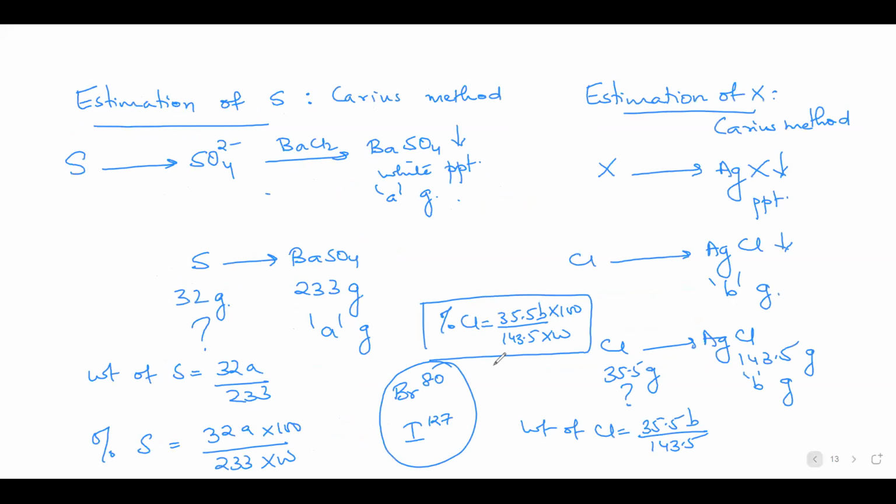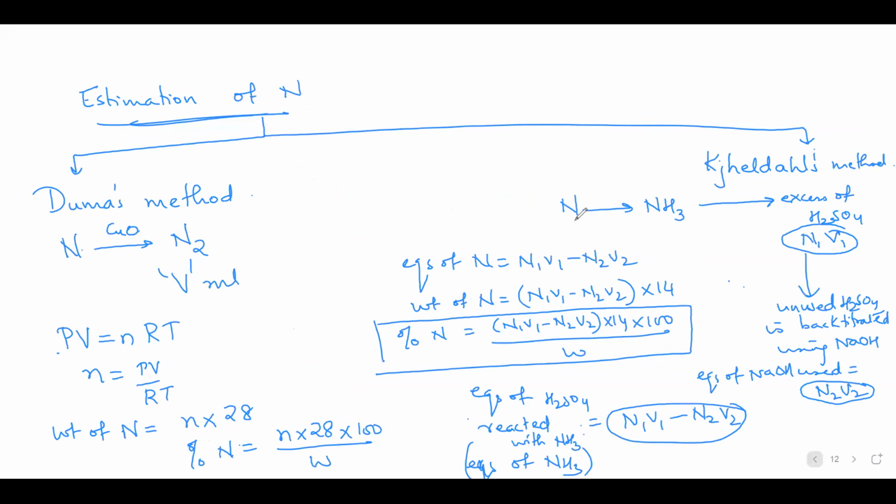एक और चीज before I leave. Geldahl's method converts nitrogen into what? Ammonia. So if I have a compound something like this, what is this compound? Diazonium ion. Diazonium में this will never get converted into ammonia. So Geldahl's method cannot be used for this. Here you have to go for Dumas, not for Geldahl's.